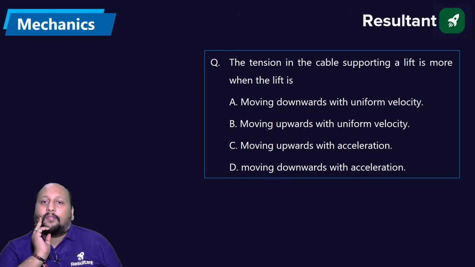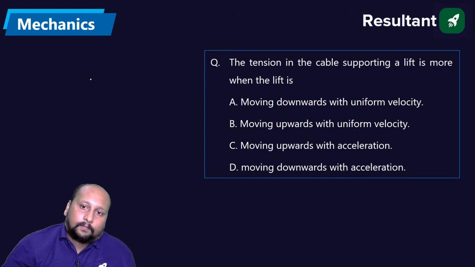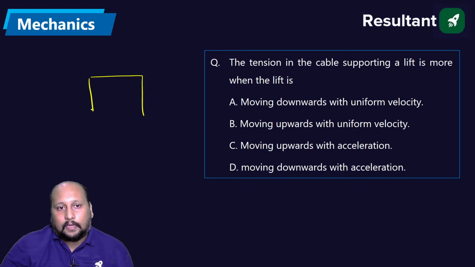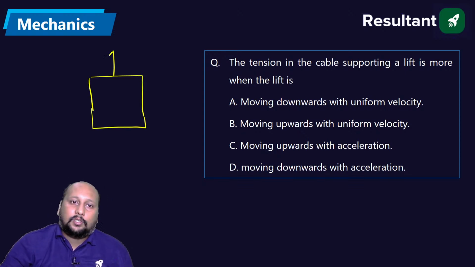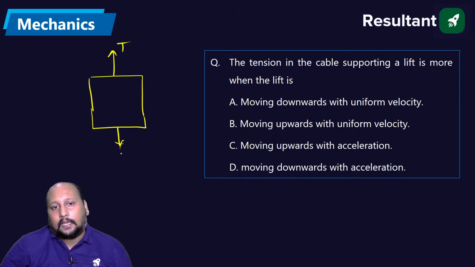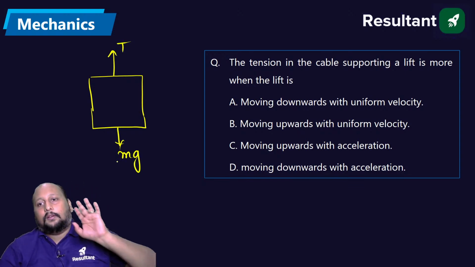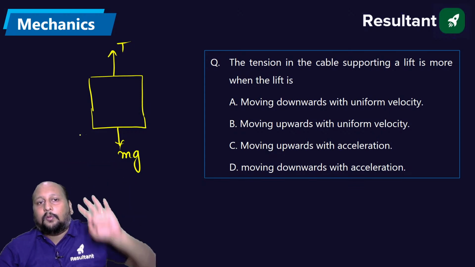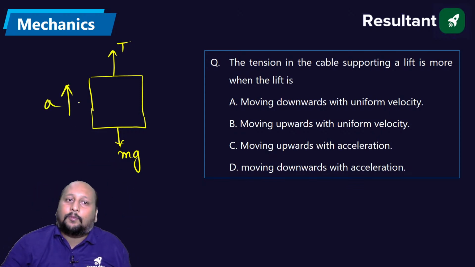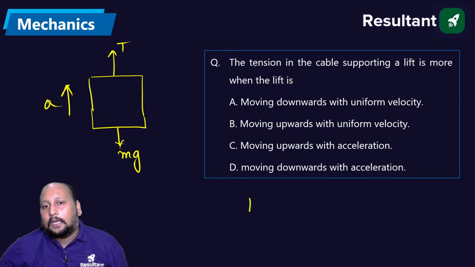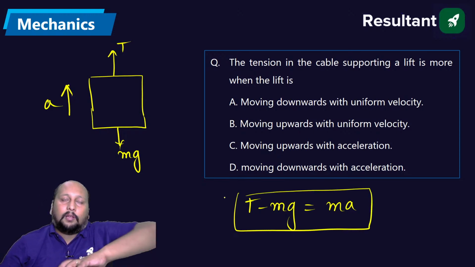Tension in the cable supporting a lift is more when the lift is, we are having a lift. This is tension T. This is mg. Tension will be more when the body is accelerating upwards, then only T minus mg will be equal to mass into acceleration. तो क्योंकि T ज़्यादा होगा, then only the body will be accelerating upwards.